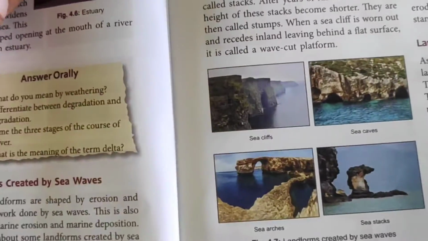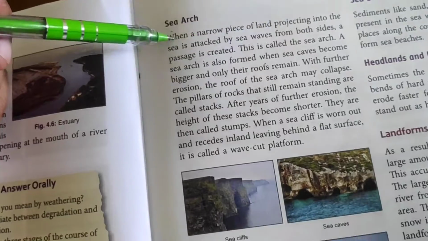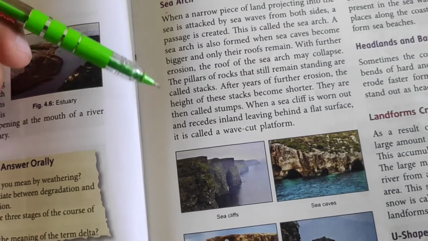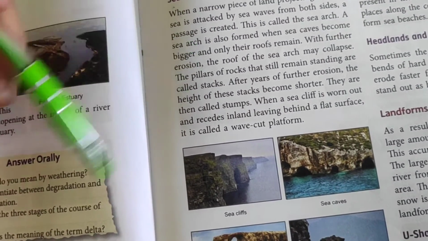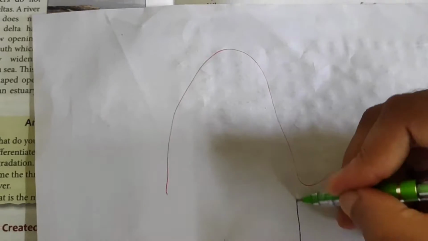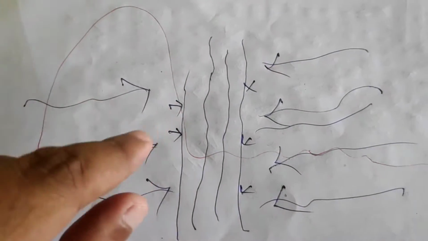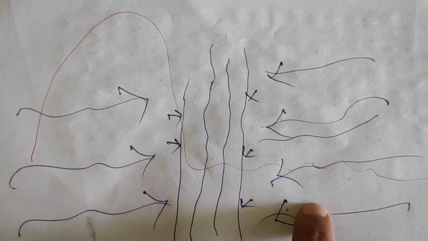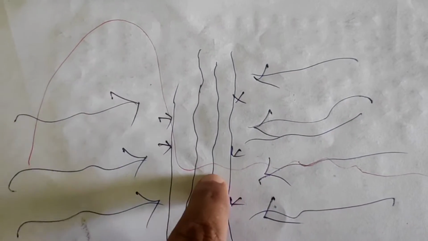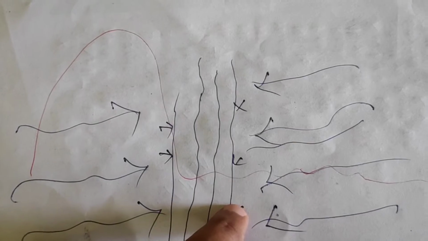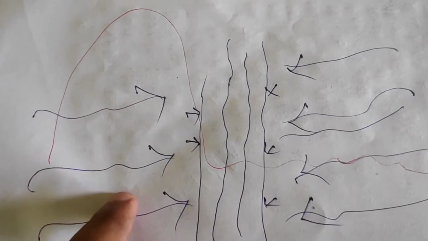Next, sea arch. When a narrow piece of land projecting into the sea is attacked by sea waves. Now, suppose there is a landform here. The sea waves are continuously hitting this landform from both sides, from the right side and from the left side.